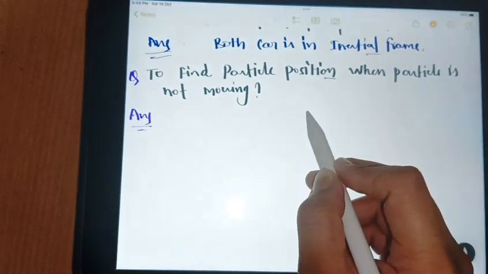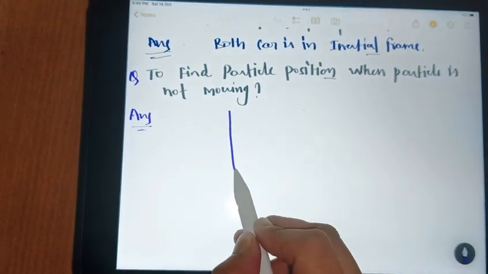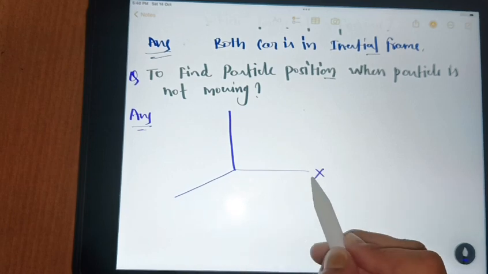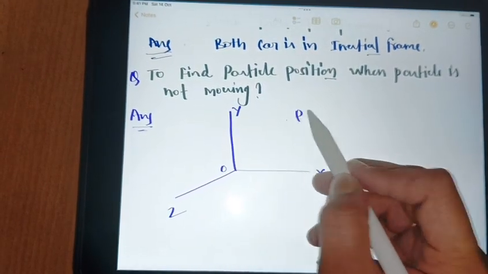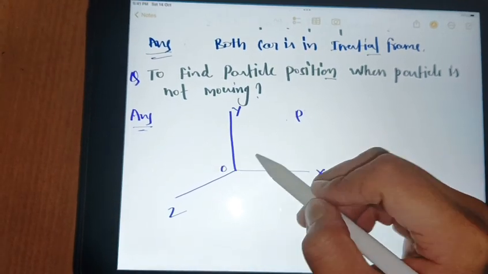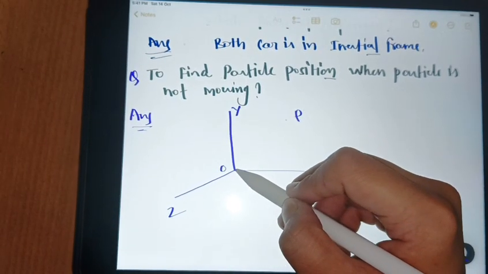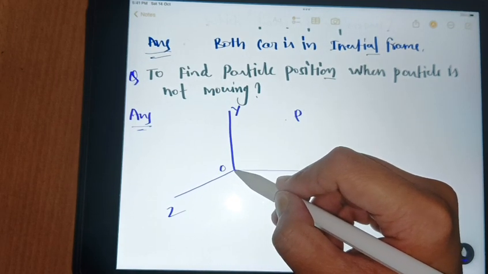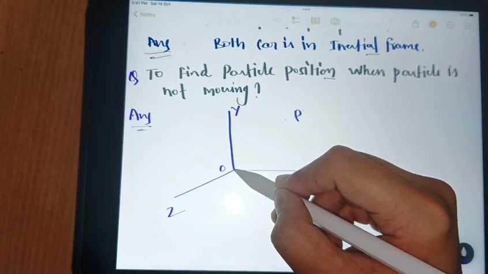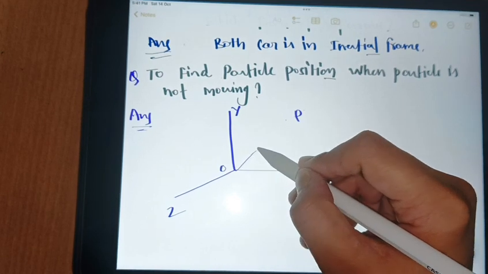Answer. We take a reference frame, x-axis, y and z, and this is origin and this is a particle which is at rest, not moving. Then we need to describe this particle position by two methods.